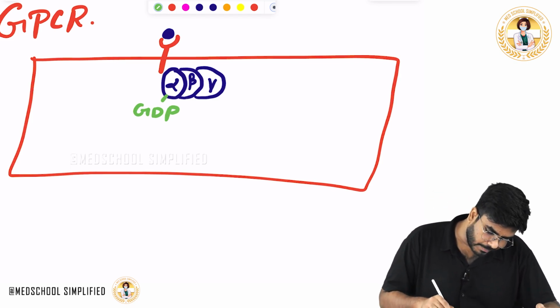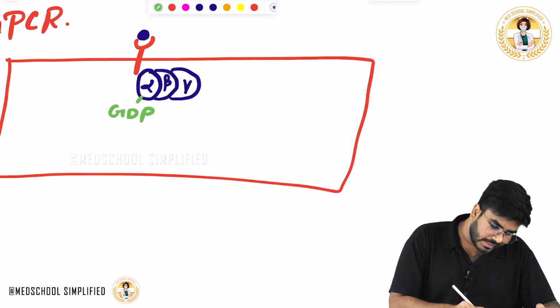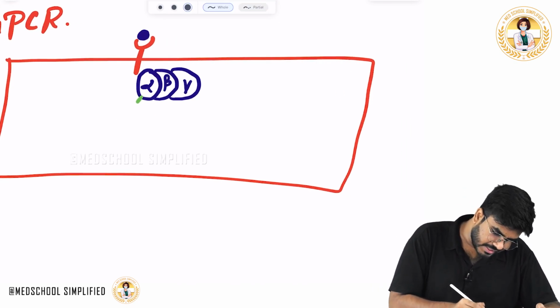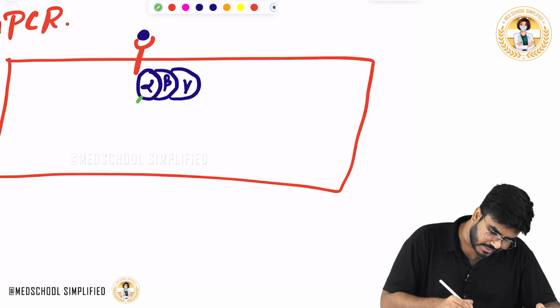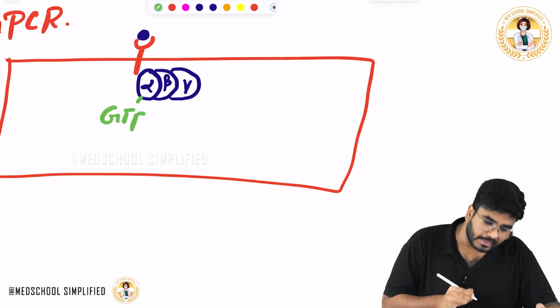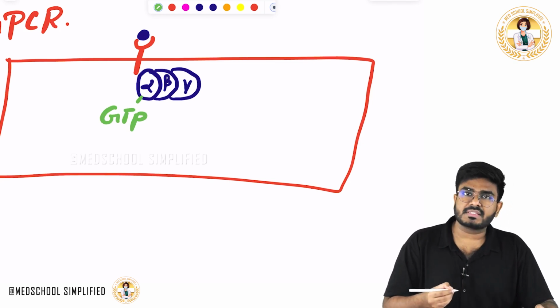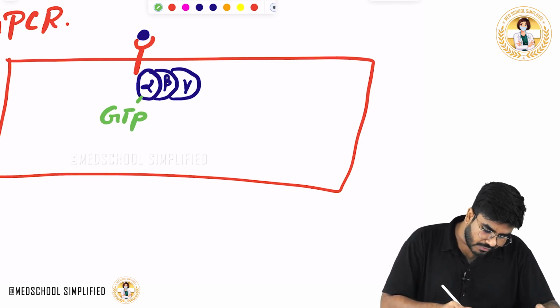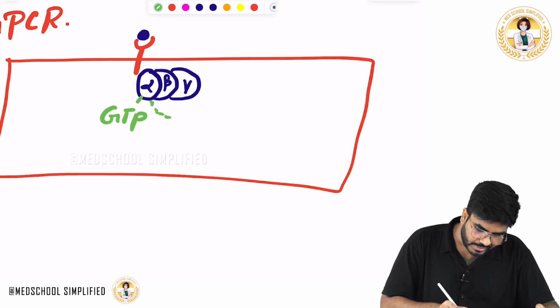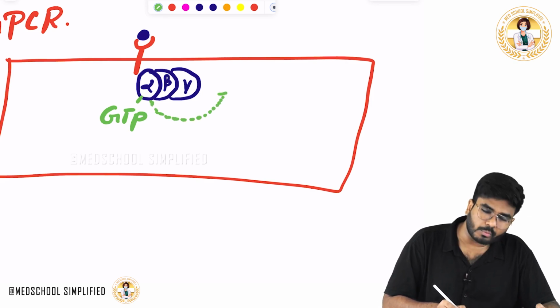Now, when the hormone comes and binds here, that GDP is going to be replaced with GTP. Once the hormone comes and binds with this G protein coupled receptor, this GTP-bound alpha subunit is going to move away.